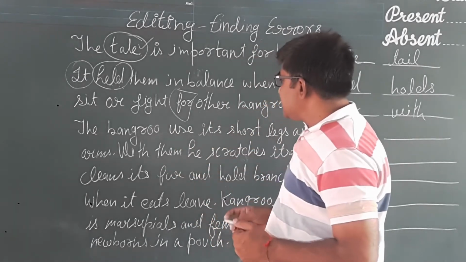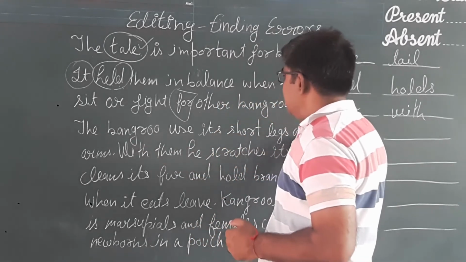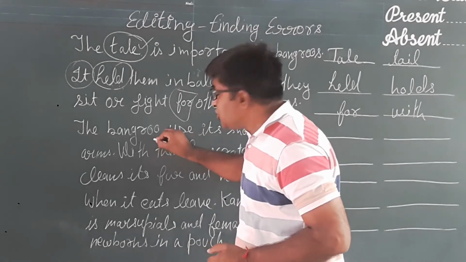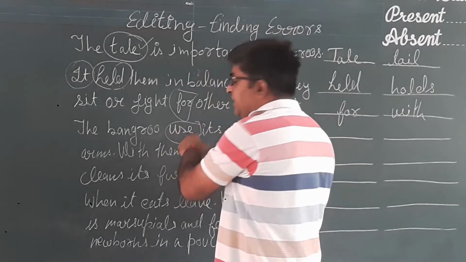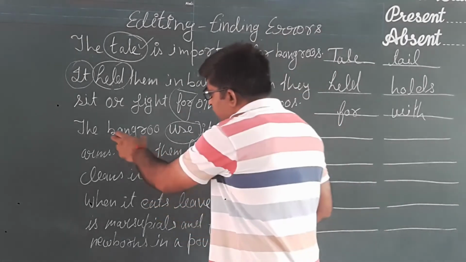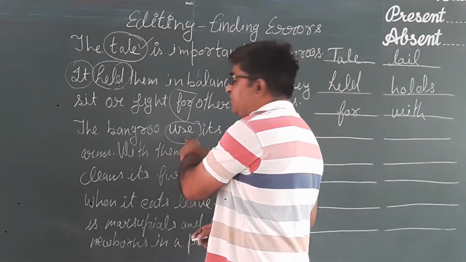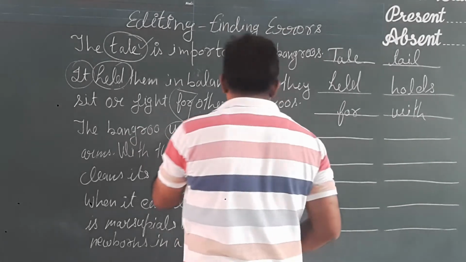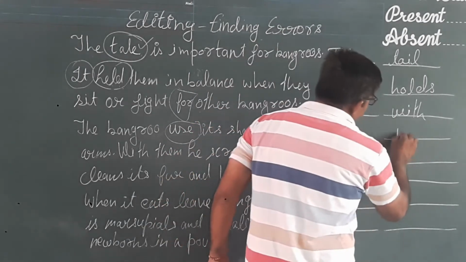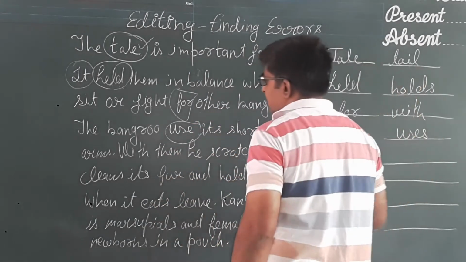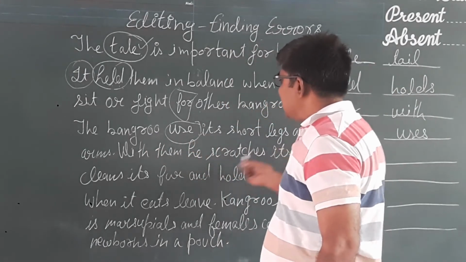Okay, the next line is the kangaroo uses its short legs. Now here kangaroo is in singular form and we use the first form of the verb, present indefinite. So if the subject is singular, we shall use s or es with the main verb. So instead of using use, the right answer will be uses. So the kangaroo uses its short legs as arms.